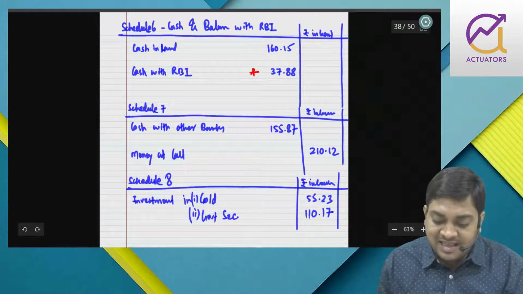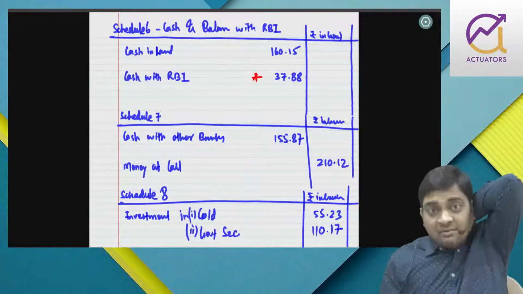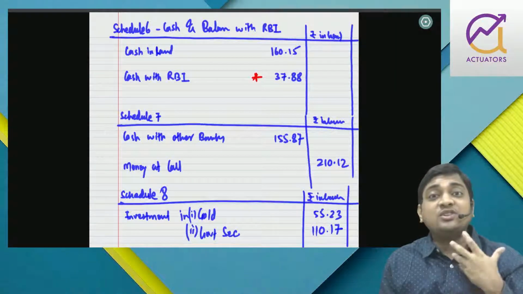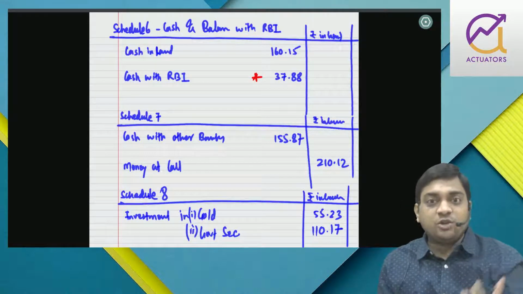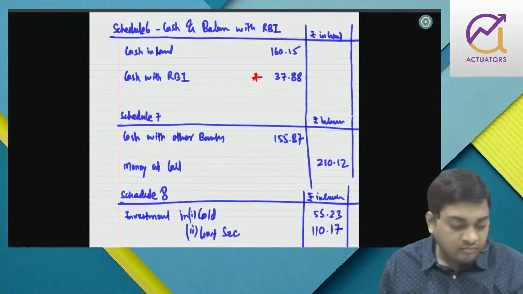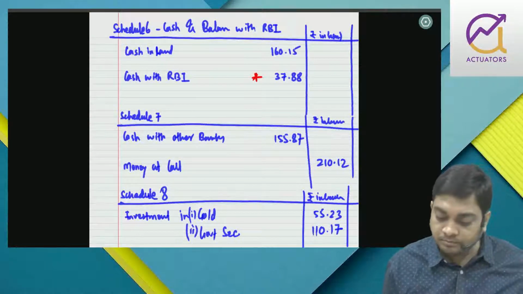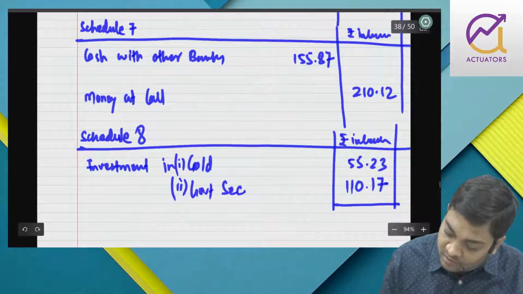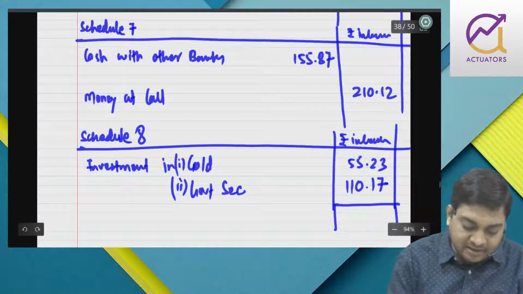So these are the 6 assets which we have in liquid form. Remaining, that advances, because statutory liquidity means you have to maintain with yourself, and loans and advances means you have given it to the customer. Fixed asset means that is not liquid. Other asset is also not liquid, right? So these are the assets which you had in liquid form, right? Now, I'll just take the total of this, schedule 8. Okay, I'll do it later.